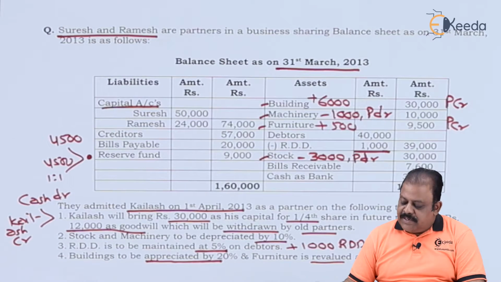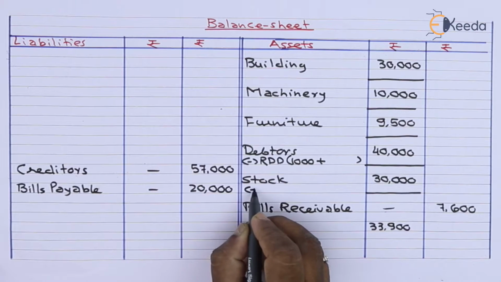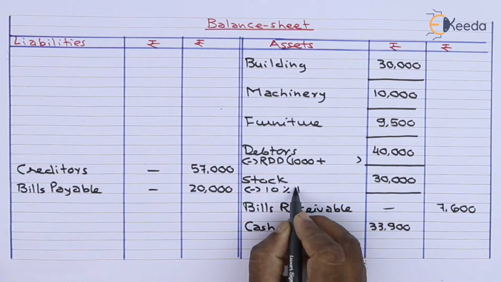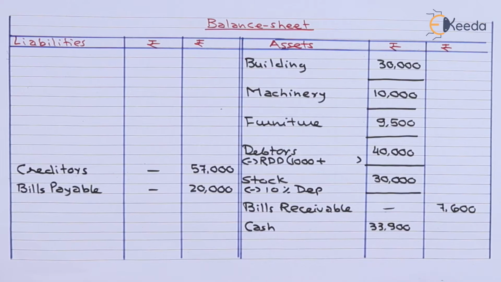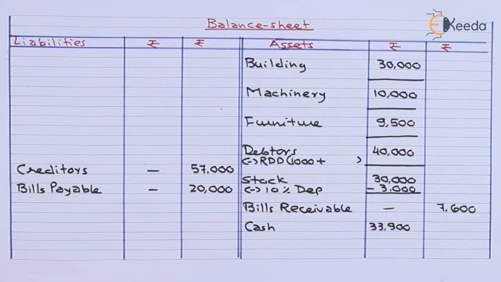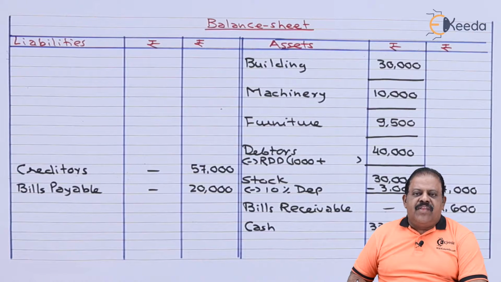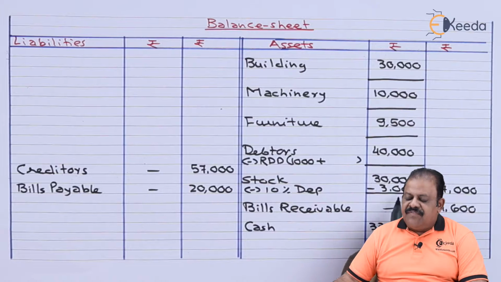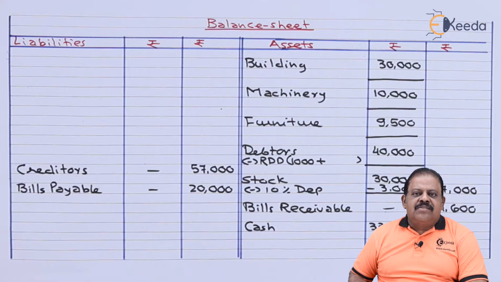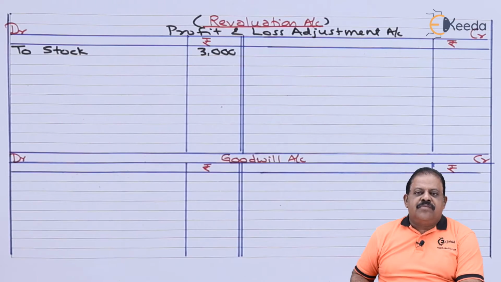Prepare profit and loss adjustment account, partners capital account and balance sheet of new firm. Let us start with the adjustments. We'll do first adjustment number 2. Stock and machinery to be depreciated by 10%. Stock 30,000. Less 10% depreciation 3,000. Now stock is 27,000. This will have second effect. Profit and loss adjustment account debit to stock 3,000.